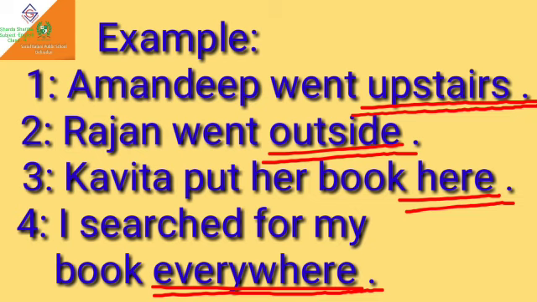Second example, Rajan went outside. Third example, Kavita put her book here. Fourth example, I searched for my book everywhere. In these examples, all the underlined words like upstairs, outside, here and everywhere indicate adverb of place.